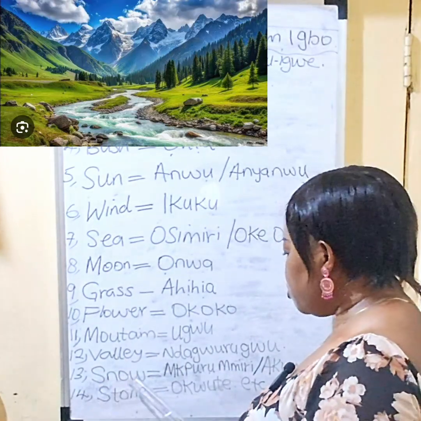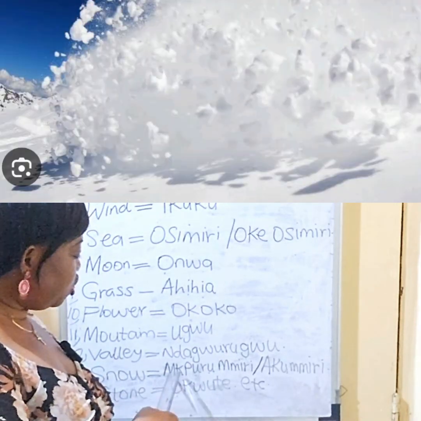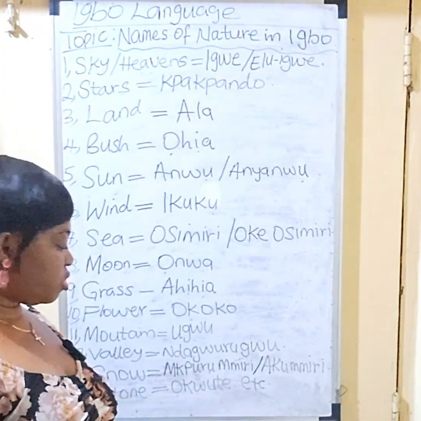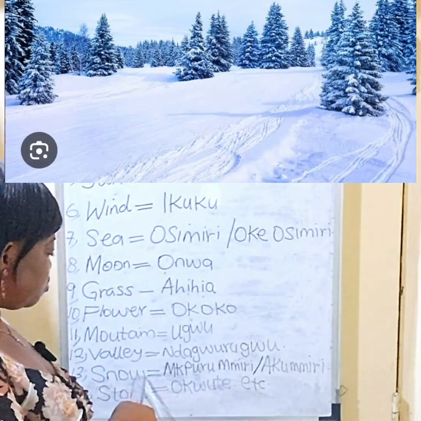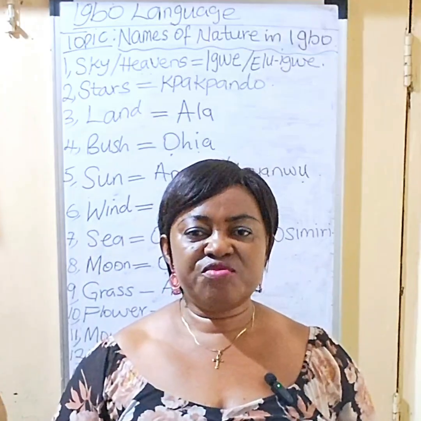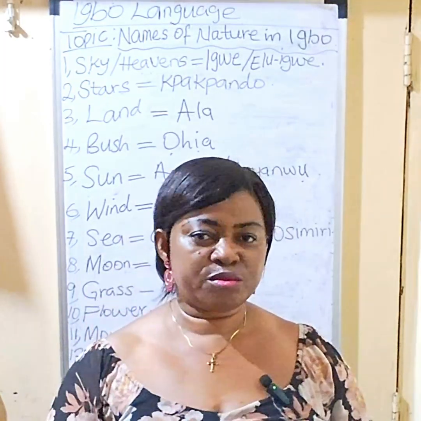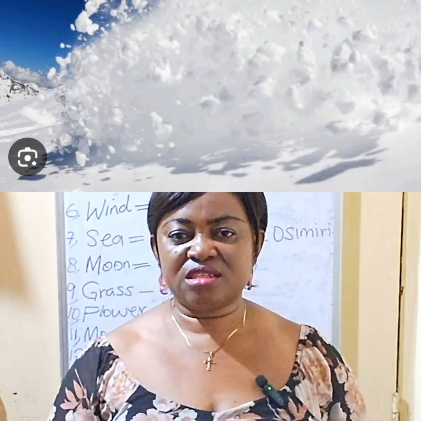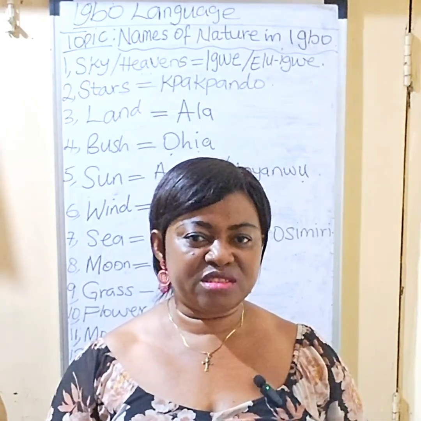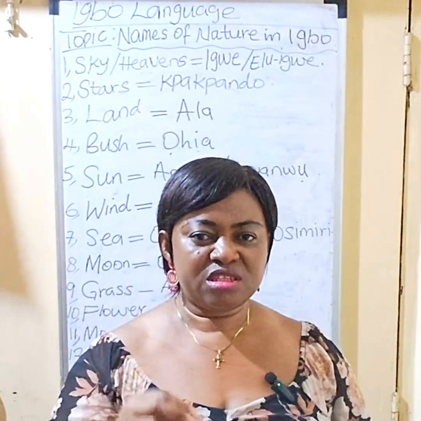Another one is snow. This one is snow. Snow in Igbo means mkpụrụ mmiri or akụ mmiri. When you have heavy rainfall, you will notice that at times you have snow. Like earlier this year, some parts in Africa, like February rain, some people noticed this mkpụrụ mmiri, the snow.